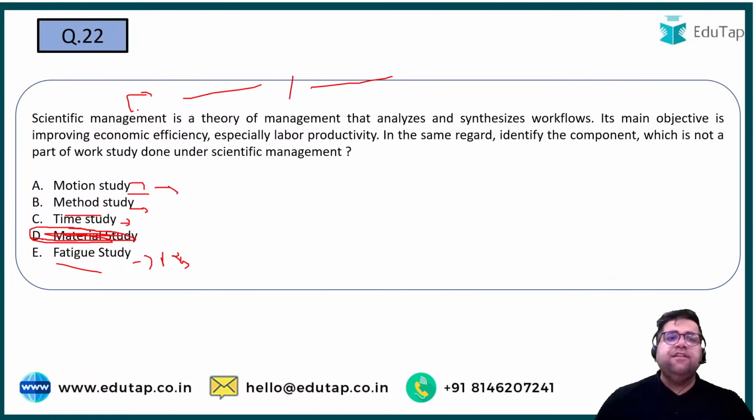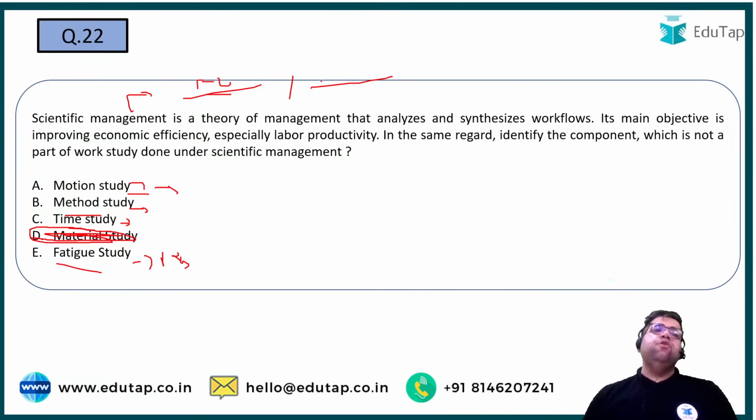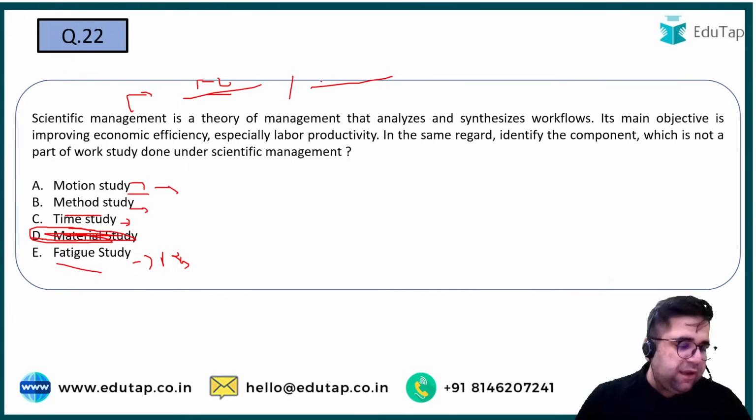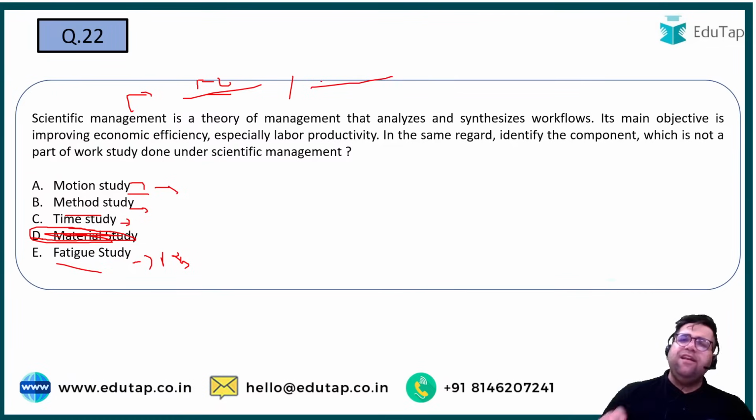Right. The father of Scientific School of Management is F.W. Taylor, Frederick Wilson Taylor. And yes, how will you define Scientific School of Management in just one line? Give me the core of Scientific School of Management in one line. Tell me. Simply saying, identify the one best way to do the task, which increases your efficiency. This is what Scientific School of Management is.